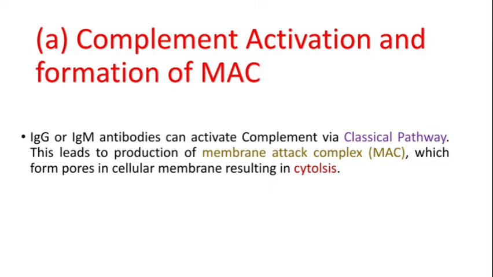Complement activation and formation of MAC: IgG or IgM antibodies can activate complement by the classical pathway. You can also watch my video on complement activation via classical pathway. Due to complement activation, this leads to the production of membrane attack complex, that is MAC, which forms pores in the cellular membrane resulting in cytolysis, that is cell lysis. Now let's see how complement activation takes place, leading to the formation of MAC, which causes cellular destruction.